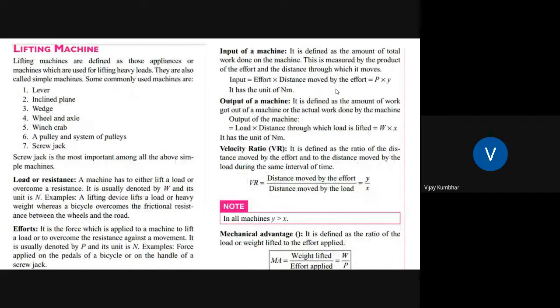Okay, again, you might have studied lifting machines in your first year curriculum. You are aware of the lever, inclined plane, wedge, wheel and axle, winch crab, pulley system, and screw jack. Important terminology in this topic: load, effort, input, output, velocity ratio, mechanical advantage, and percentage mechanical efficiency of the machine.